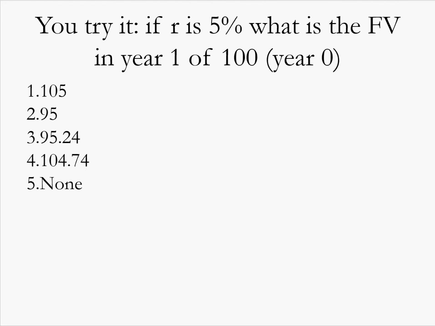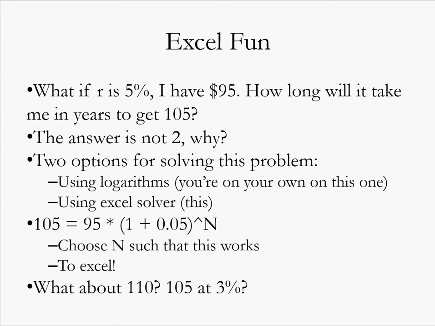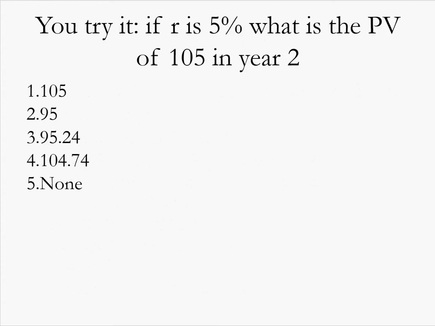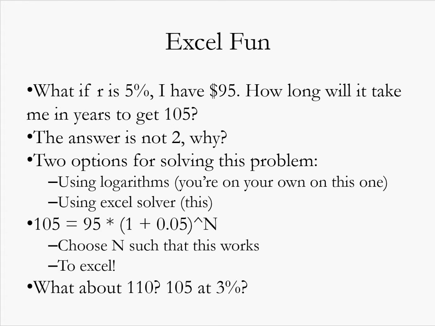So we have this question here. What if R is 5% and I have $95? How long will it take to get 105? Well, the answer is not 2. We know that because it would take 1 year to get from 100 to 105. So that means 95 is not going to quite get to 100.